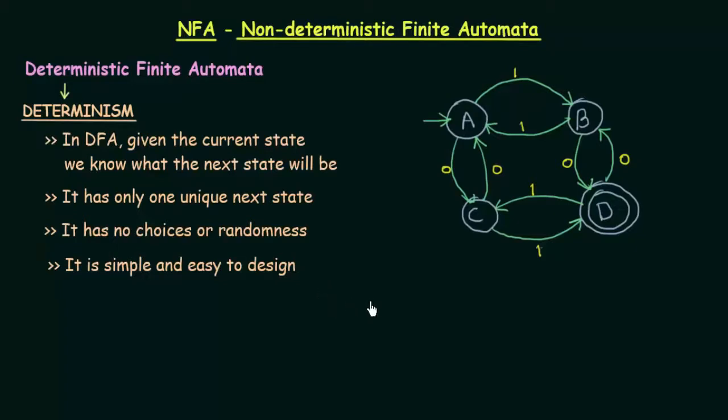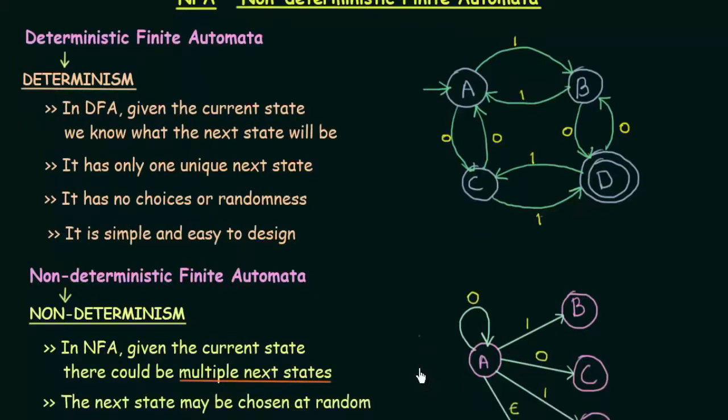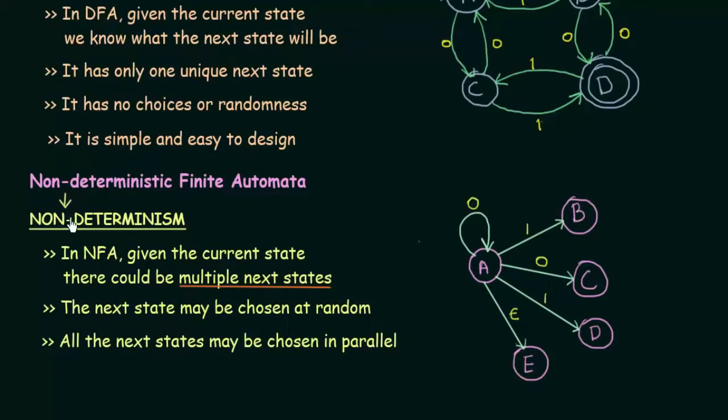Now, what is non-deterministic finite automata? Non-deterministic finite automata comes from the word non-determinism, and what does this mean? Here I have a diagram of an NFA. In an NFA, given the current state, there could be multiple next states. We know that in DFA, given one state, there is only one unique next state. But in NFA, as I have shown here, given a current state, there could be multiple next states.